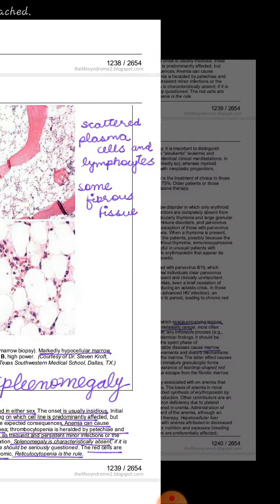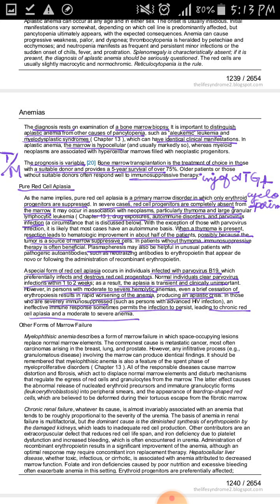We are left with the treatment of aplastic anemia. So what is the treatment of aplastic anemia? If aplastic anemia is present in young children or young adults, then we can give bone marrow transplant. Bone marrow transplant is the treatment of choice in young people, and it provides 5-year survival in more than 75% of the cases. However, if aplastic anemia is present in older adults, then we give injection of ATG. ATG means anti-thymocyte globulins, and we also give cyclosporine. So this is the treatment of aplastic anemia.